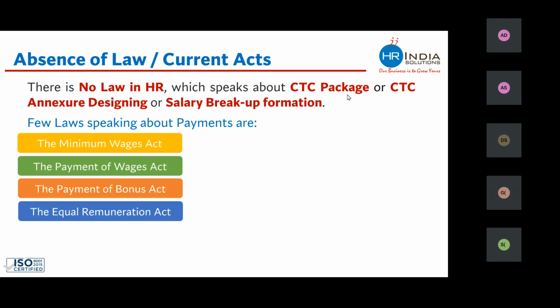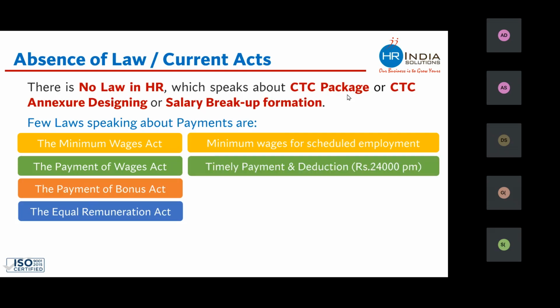The labor law by the name of Minimum Wages Act talks about paying minimum wages to certain categories of workers. This labor law does not include each and every employee in India and says that there should be some minimum salary which should be paid to a few employees or workers. The Payment of Wages Act says that payment should be made on time and there should not be any illegal deduction from the salary. But this labor law again covers only those employees whose monthly salaries are 24,000 per month or less. This labor law also does not cover each and every employee in India.